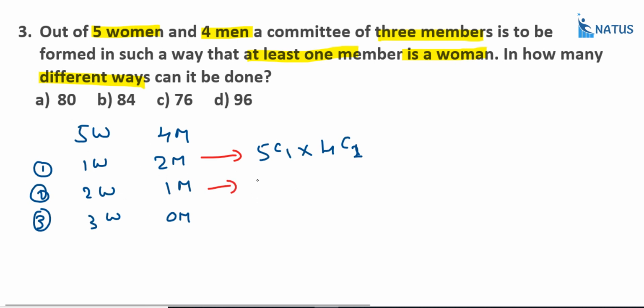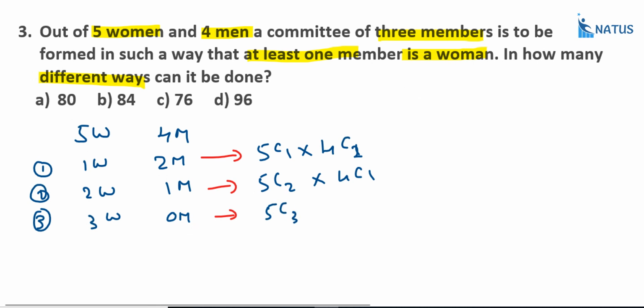Here we require two women. In how many ways can we select two women from five women? 5C2. Here only one man is required. Four men are there, so that is 4C1. Next, here we require three women, so that is 5C3. No need to find out 4C0.